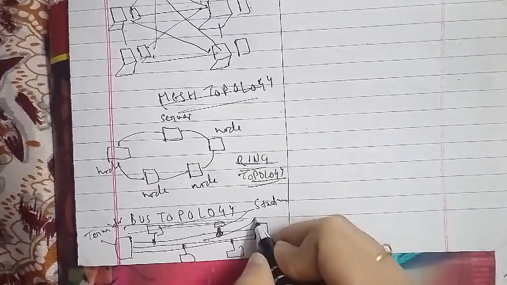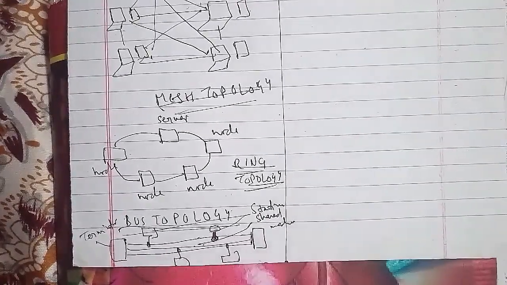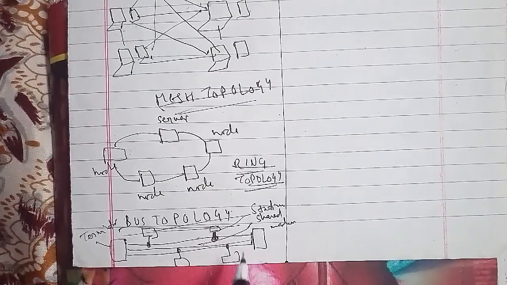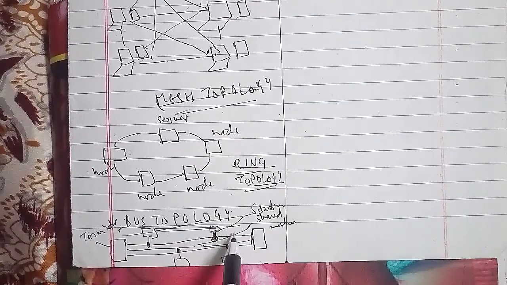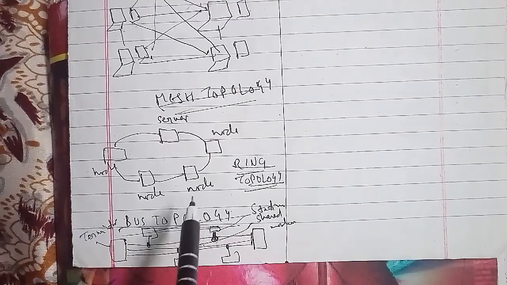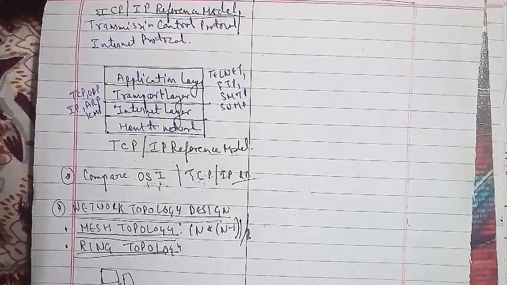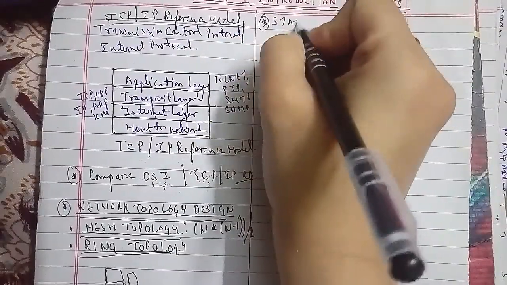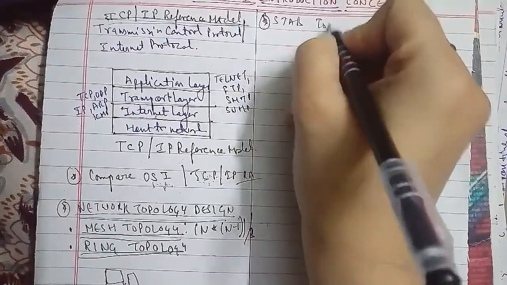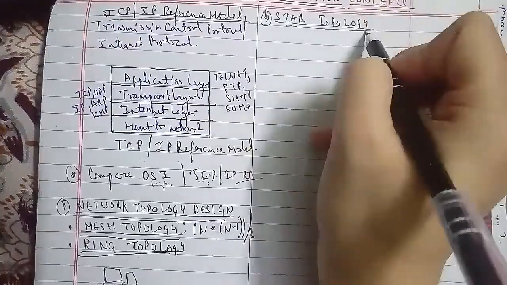For the star one, we have a figure: this is your hub, and this hub is connected to systems. This hub is connected to another system as well, and that is called star topology.